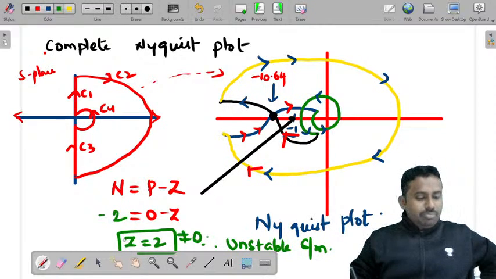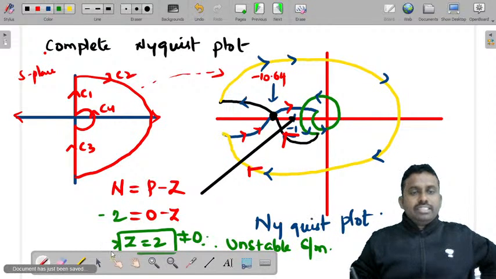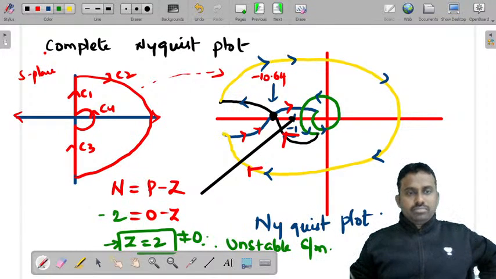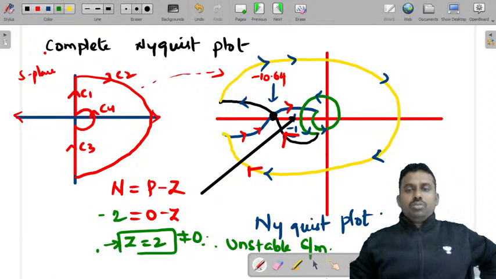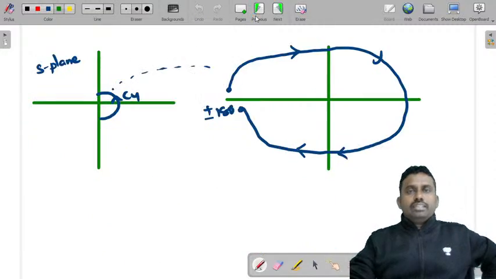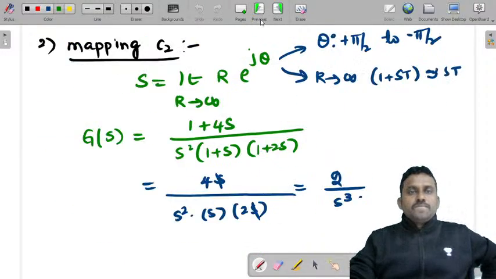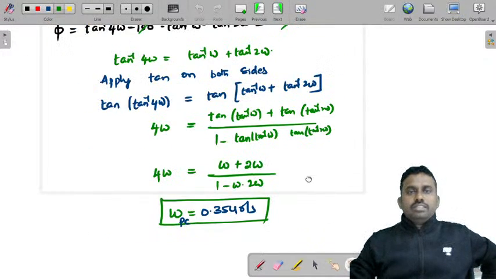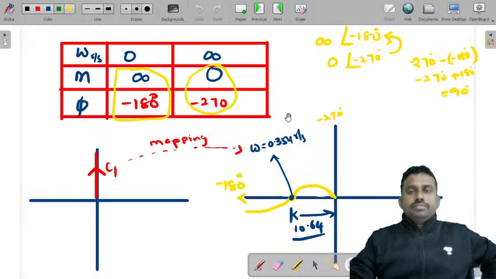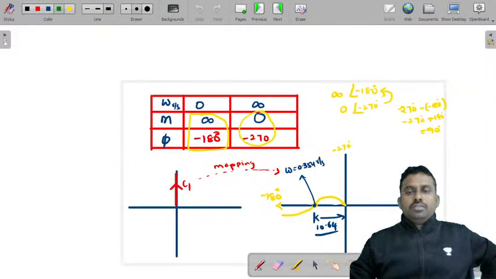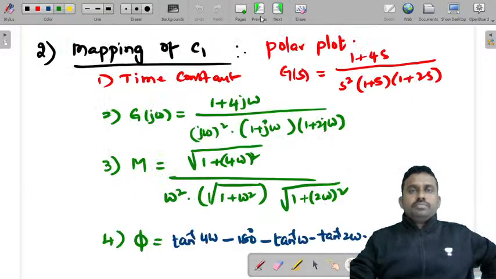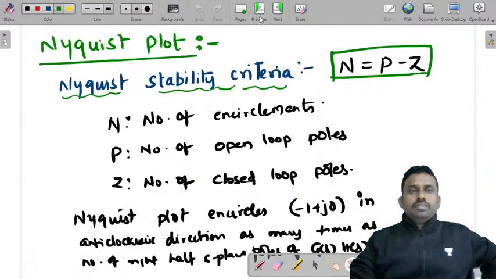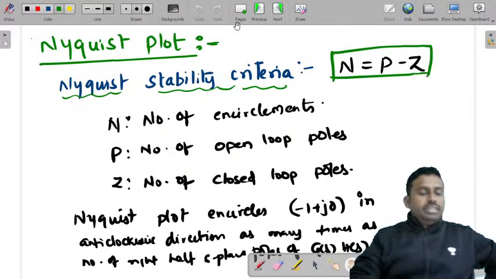What is Z? Z is number of closed loop poles in the right half of S plane. Only if Z is equal to 0, you can say that the system is a stable system, right? So this is about the Nyquist plot. Let's look at this once again from the starting. I want you to note it down. If you haven't noted it down, it's very easy. Yes, from here, Nyquist plot.